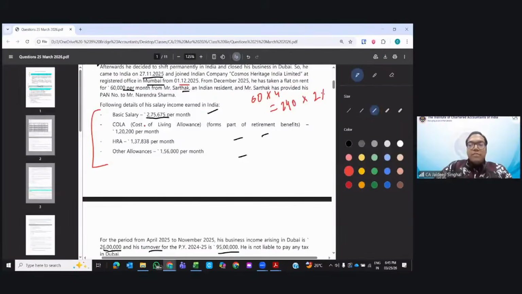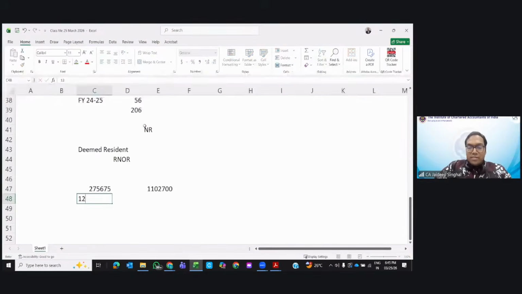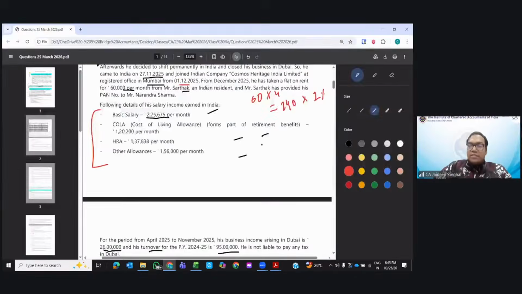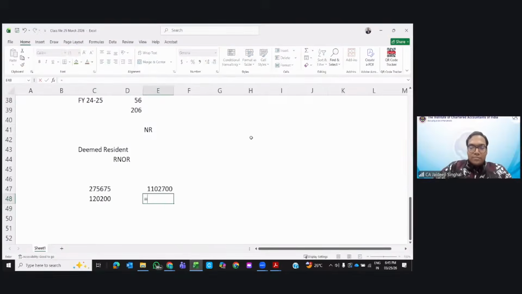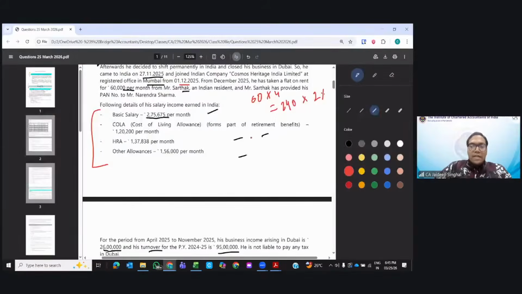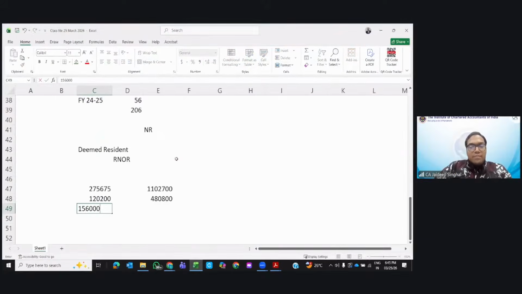Then it would be cost of living allowance, 1,20,200 per month, and they say it will form part of retirement benefits. Again for 4 months. Then, before HRA, it is other allowances, 1,56,000 per month into 4.